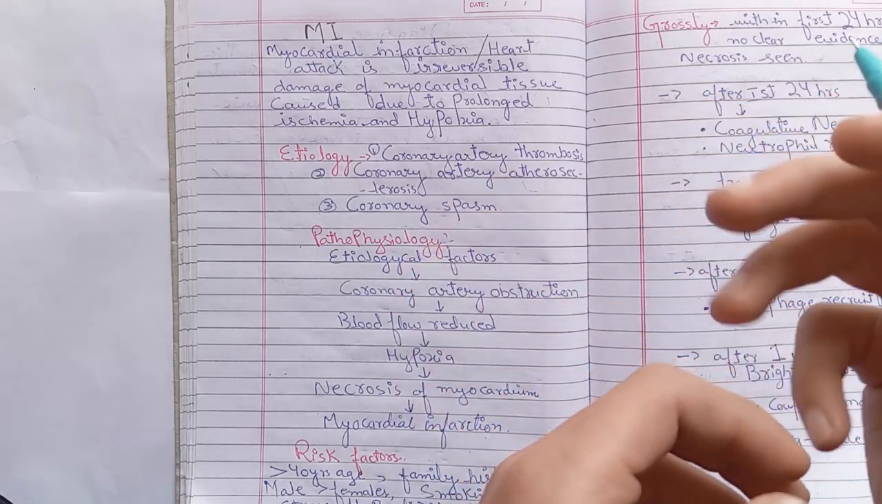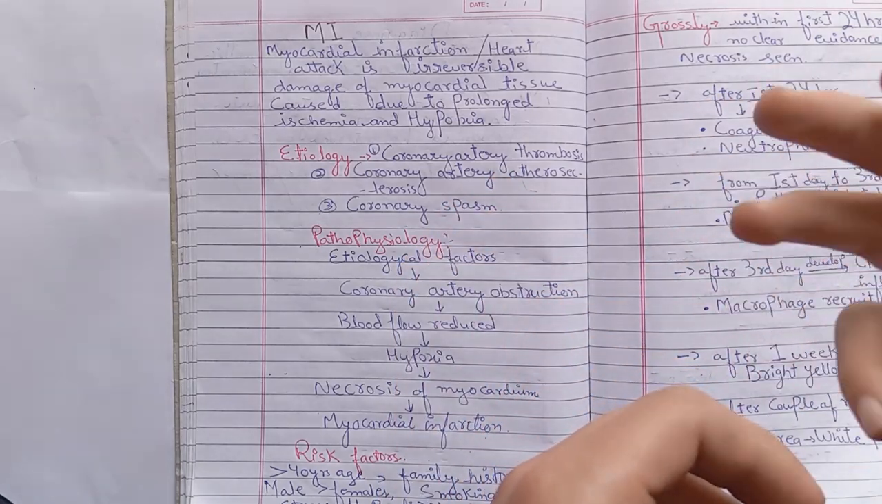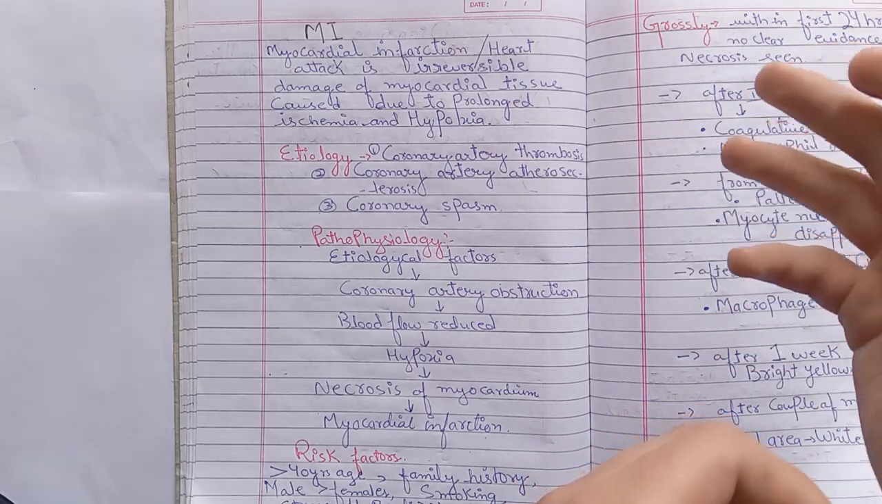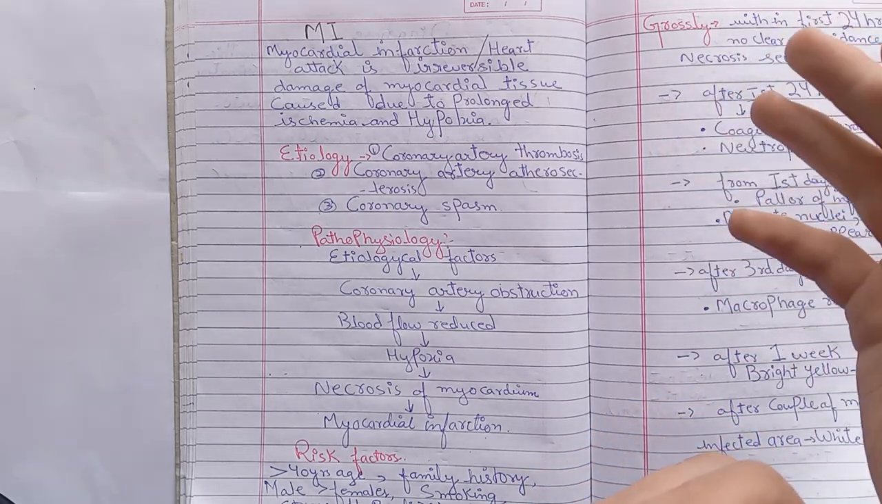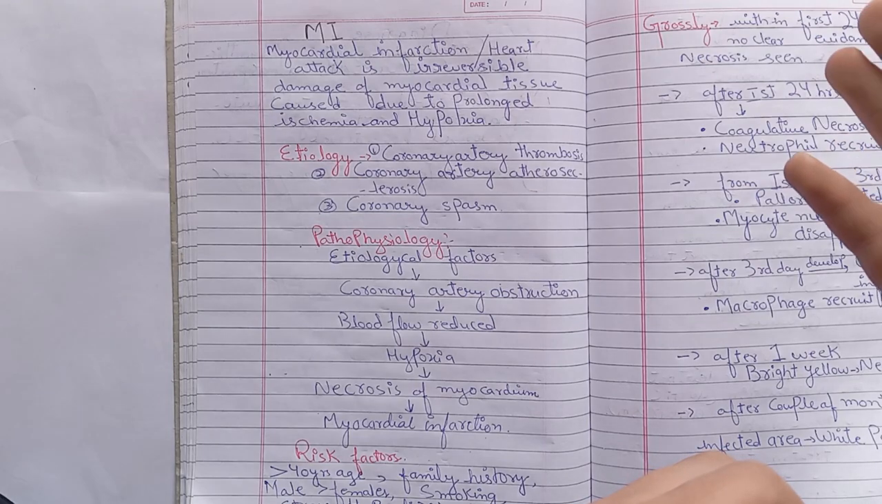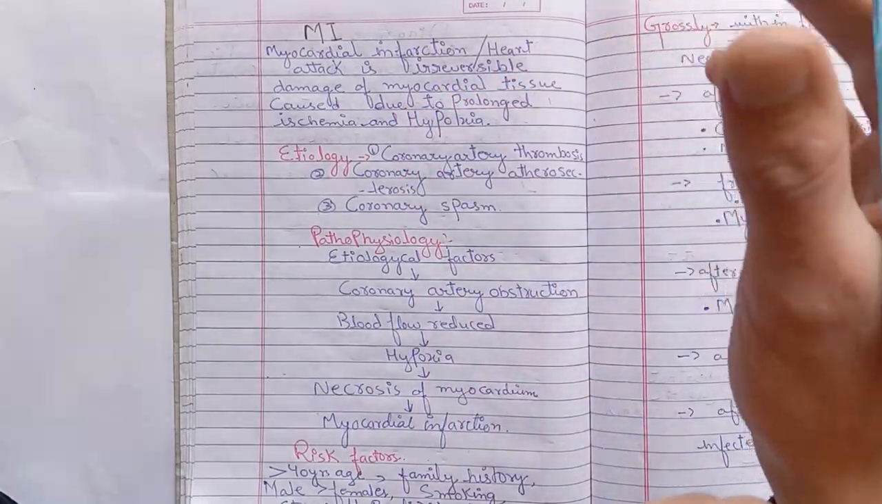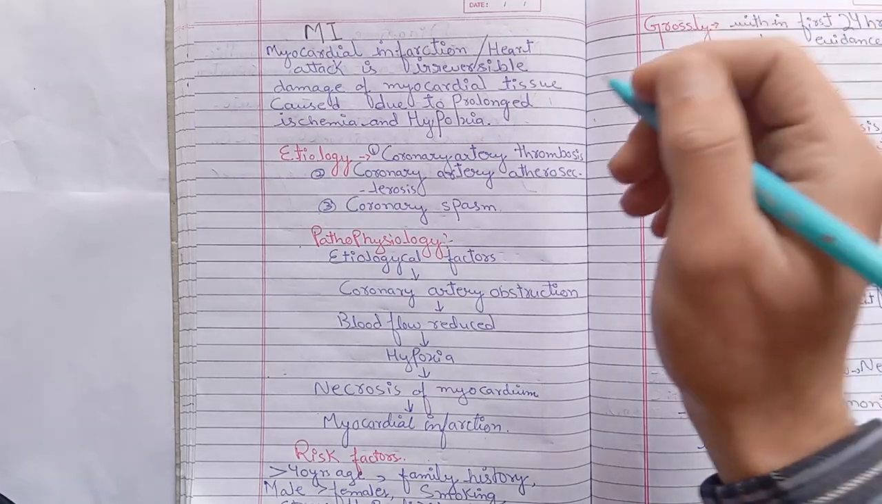It is very obvious when there is not enough blood supply to the muscle, there will be insufficiency of oxygen. So ultimately, what will it lead to? It will lead to death of the tissue. This is what we call myocardial infarction. There is irreversible damage to the myocardial tissue.